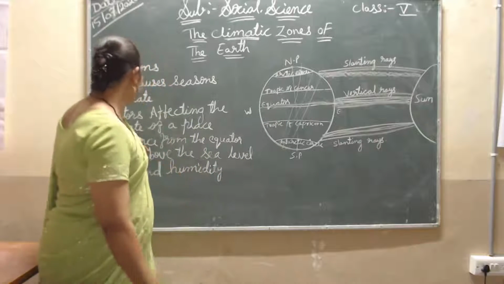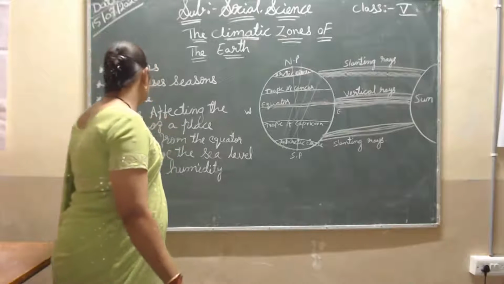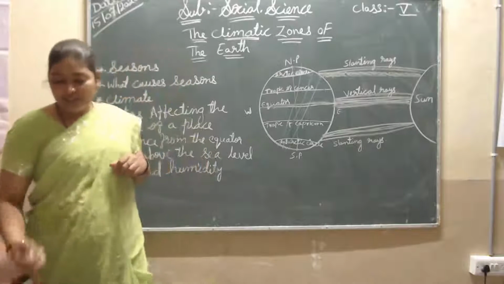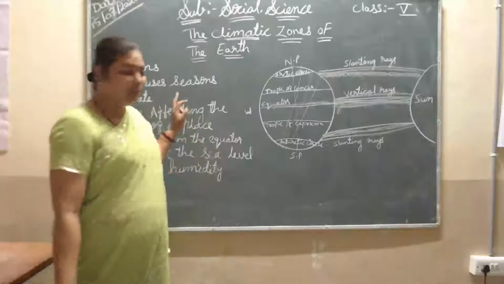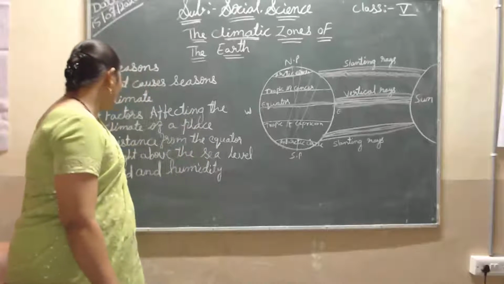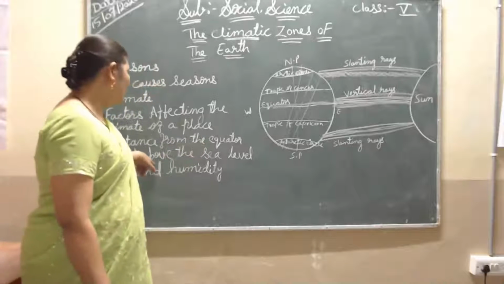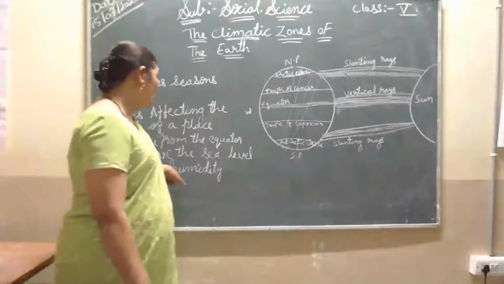Okay. Now, the factors affecting the climate of a place. Here the factors are changing the climate. So these are the factors: distance from the equator, height above the sea level, then wind and humidity.